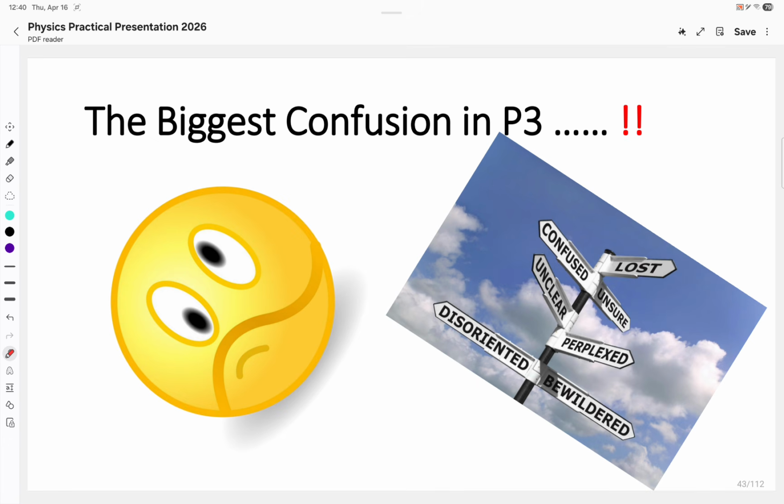In fact, how to attempt paper 3, and there are so many varieties, guys, believe me, while you are attempting paper 3 right in front of the apparatus in the real examination room. In my previous videos, you have witnessed I have explained various methods of measuring different physical quantities. Now I am moving towards another very important idea.